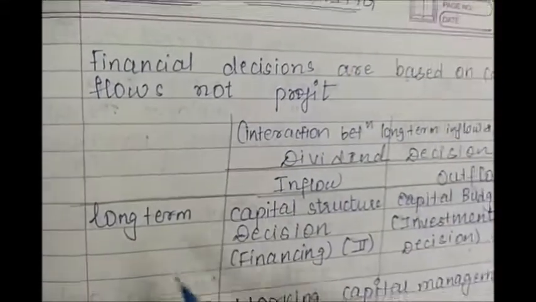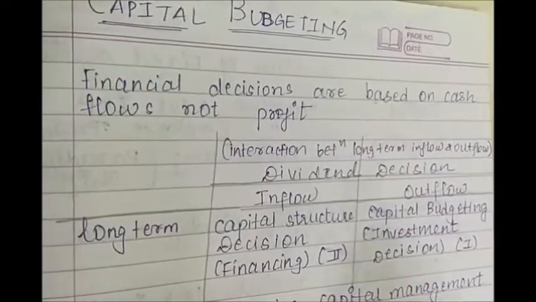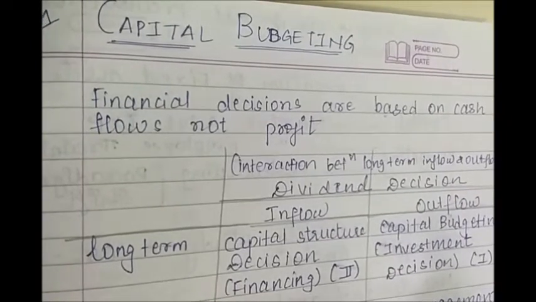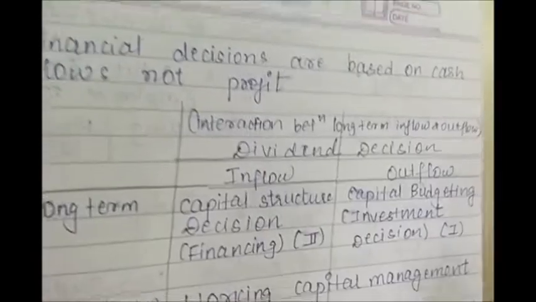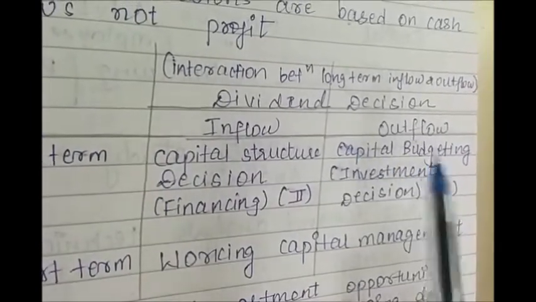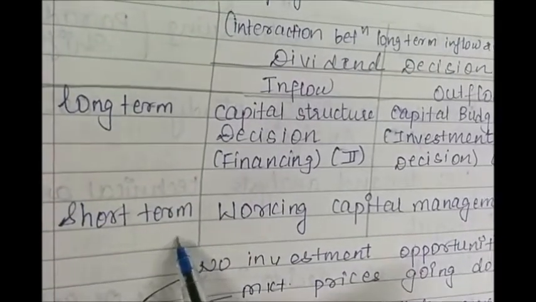We have studied in Financial Management 1 course that a financial manager needs to take three types of decision. One is financing decision, other is investment decision, and one is dividend decision. So our FM2 course relates to the financing decision. Financing decision can be either long term or short term.